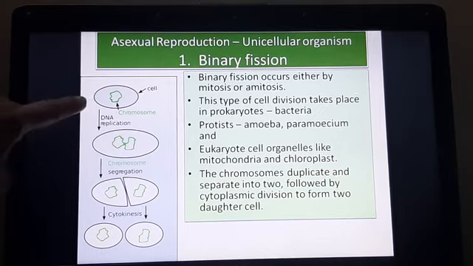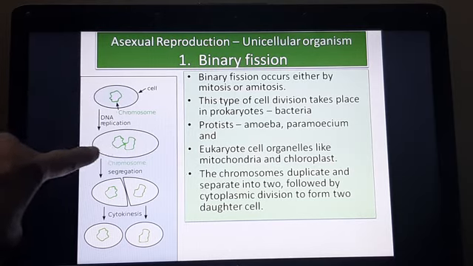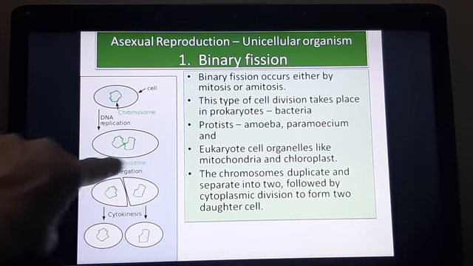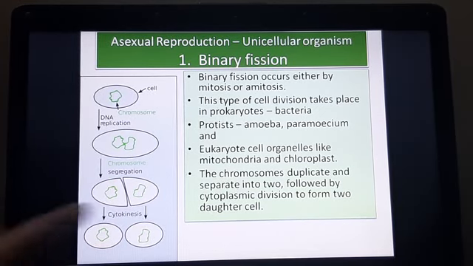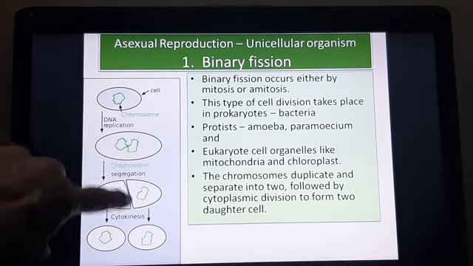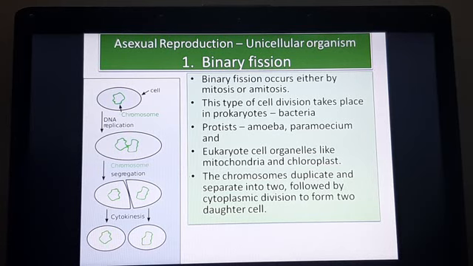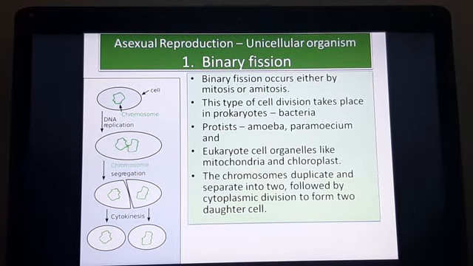Here what happens is the cell has genetic material or chromosomes. The chromosomes first replicate and become double in number. The chromosomes divide and go to separate from each other, and the cell wall gets a groove, and finally it becomes two daughter cells. Now this division of the cytoplasm may take place vertically, sometimes it may take place horizontally. Depending on that, there are different types of cell division.